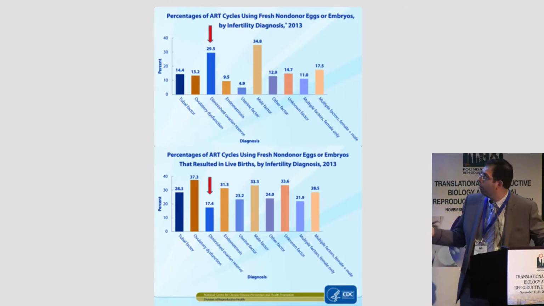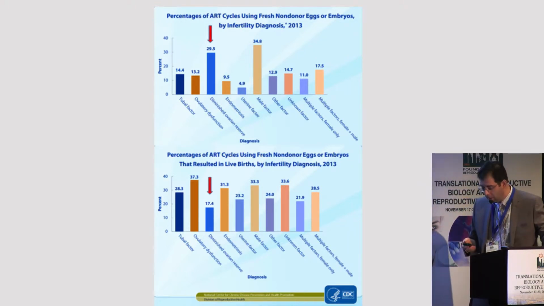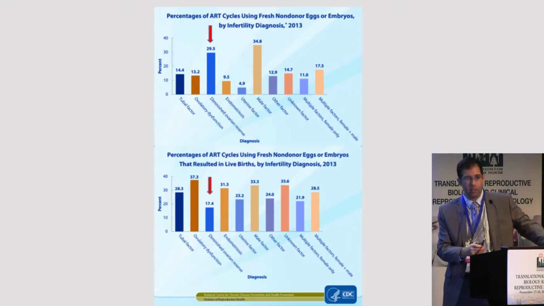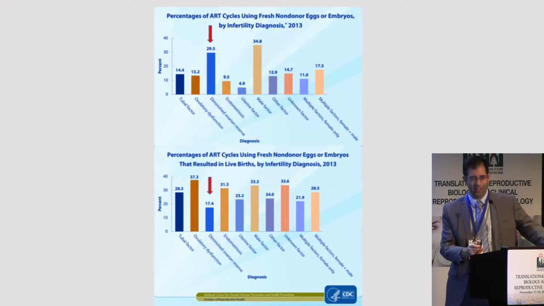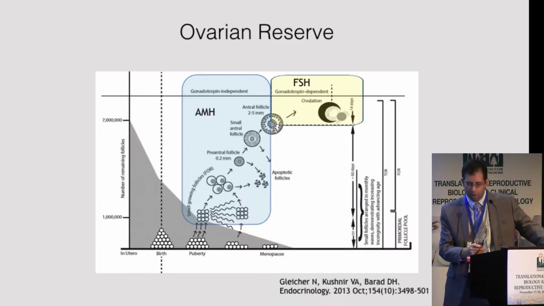And what we see here is that our ability to help these patients is quite limited. Their live birth rates are by far the lowest of any other diagnosis. So identifying these patients early on would really be a huge benefit to them, because if they develop infertility and they end up in our care later on, there are limited options that we have.